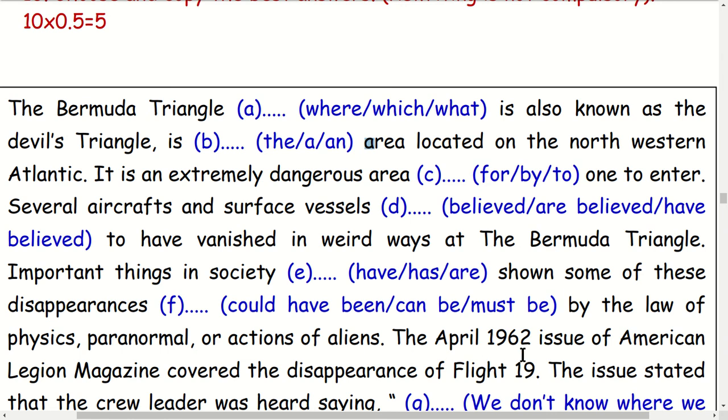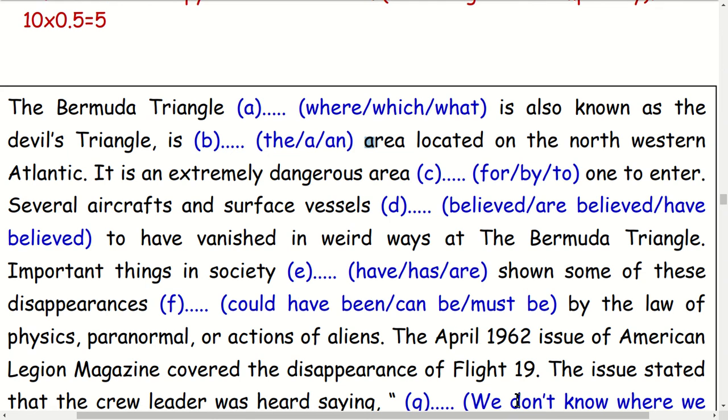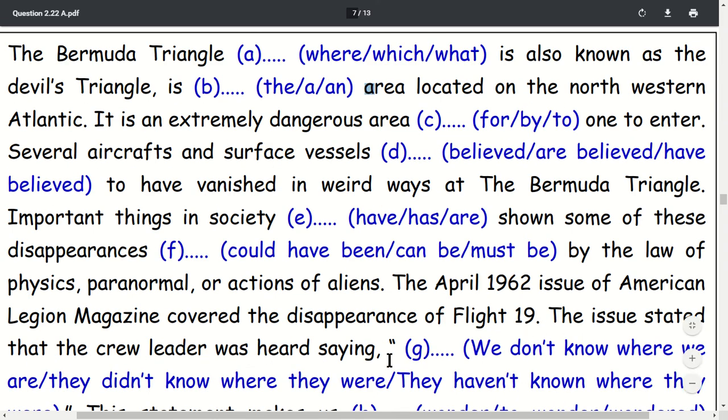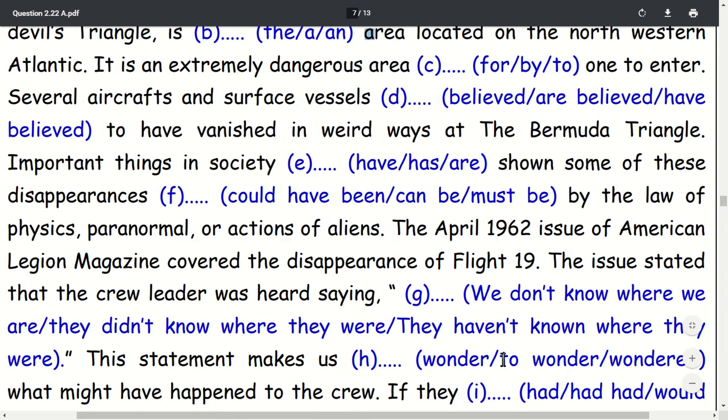The April 1960s issues of American magazines covered the disappearance of flight. Yes, disappearance of flight 19. This issue started that the crew later was heard saying, we don't know. Yes.